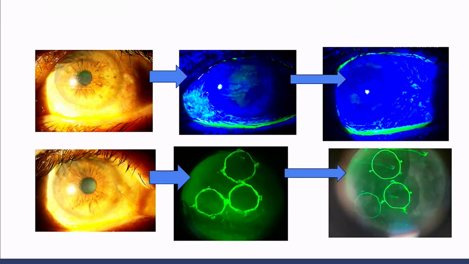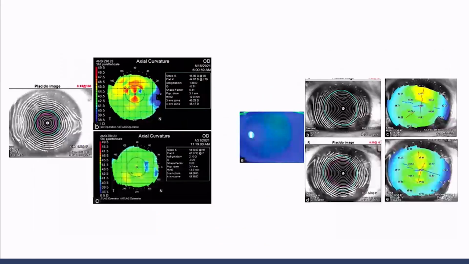Then we abandoned the procedure and gave the patient a sodium hyaluronate-containing tear substitute along with MGD management. You can see in the first picture the K reading, the mires, were very much distorted. After 2 weeks, the same patient had a significant improvement. Otherwise you will get erroneous results. So it is better not to jump to cataract surgery for those patients who show symptomatic signs of OSD. Wait for a couple of weeks and then go ahead with surgery.